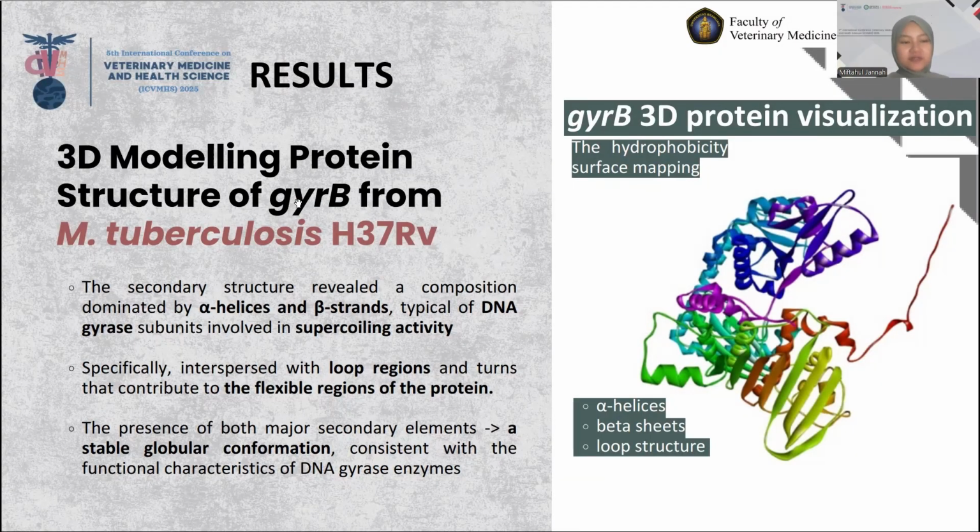For the 3D protein modeling, the secondary structure revealed a composition dominated by alpha-helices and beta-strands, typical of the DNA gyrase subunit involved in supercoiling activity. Specifically, they are interspersed with loop regions and strands that contribute to the flexible regions of the protein. The presence of both major secondary elements gives a stable globular conformation, consistent with the functional characteristics of gyrB.